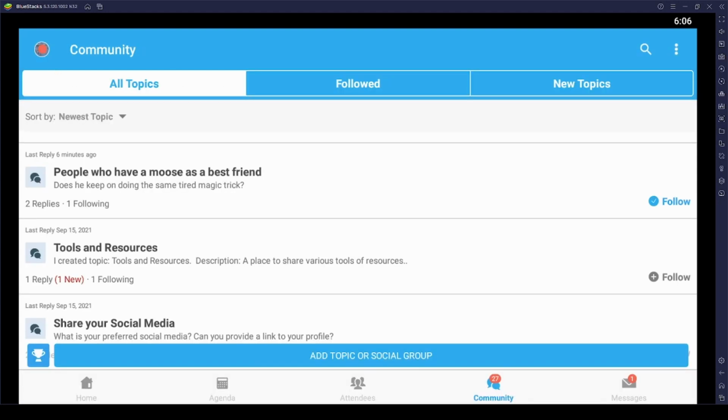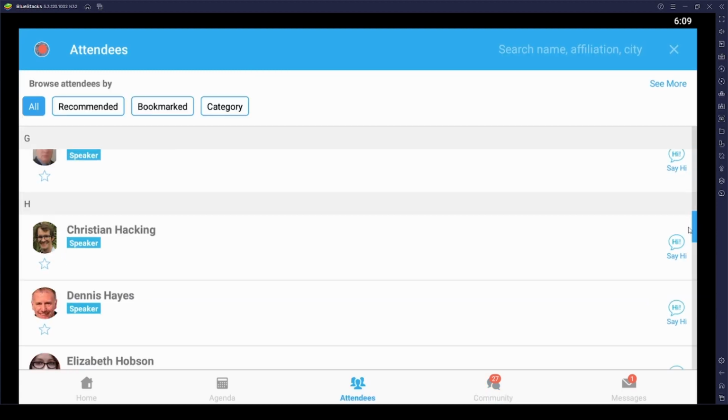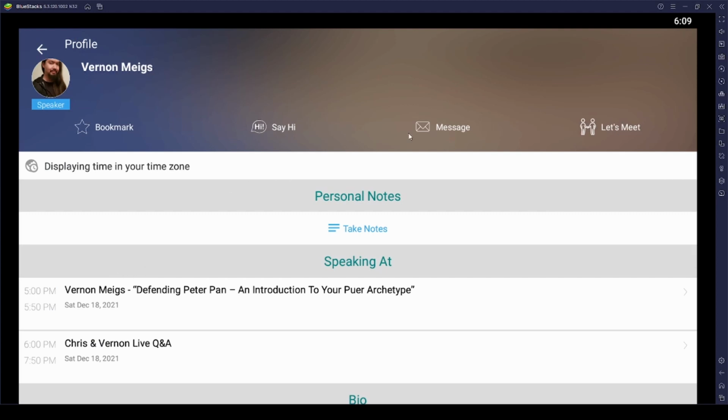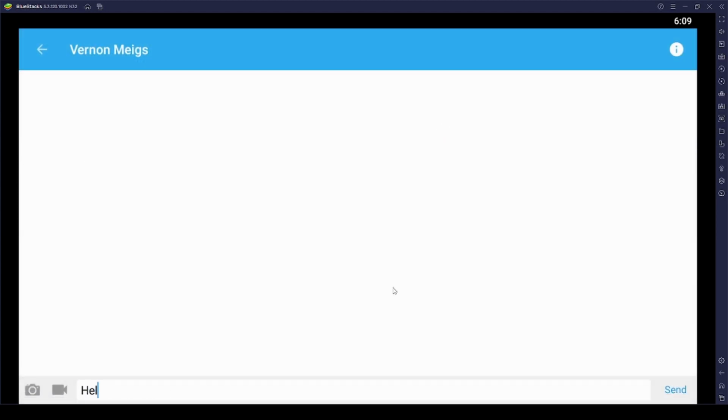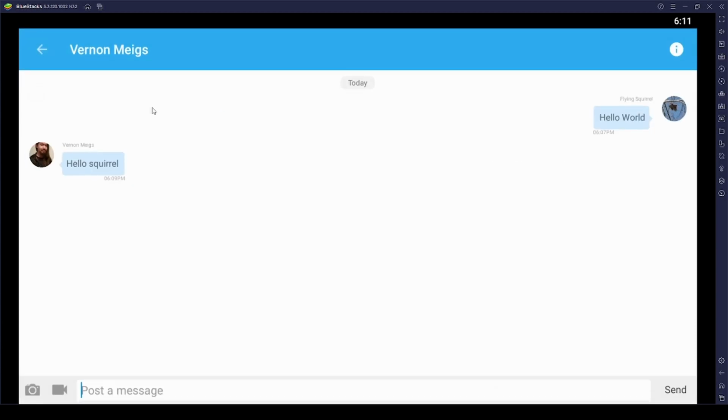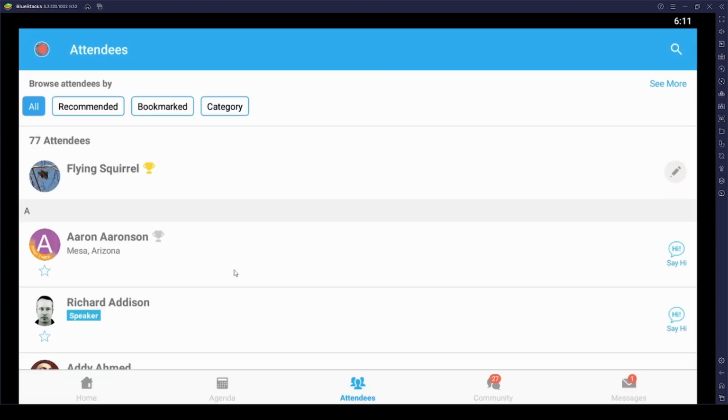Finally, we'd like to quickly look at some attendee interaction here. Let's try demonstrating sending a message to one of the speakers or organizers, namely myself. Now say Flying Squirrel wants to message me. And so my account should just now have a message from Flying Squirrel saying hello world. Now, if you back out of here, go to your Messages tab, you should see a response right back from me. I've kept this thing pretty simple, but I hope it has been of some use to you.